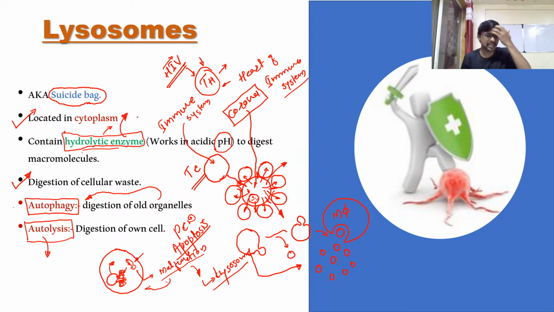When these enzymes get damaged or lysosome needs more enzymes, at that time lysosome is filled with enzymes with the help of rough endoplasmic reticulum. So rough endoplasmic reticulum sends enzymes toward the lysosome. Lysosome uses them. So there is nothing to digest.